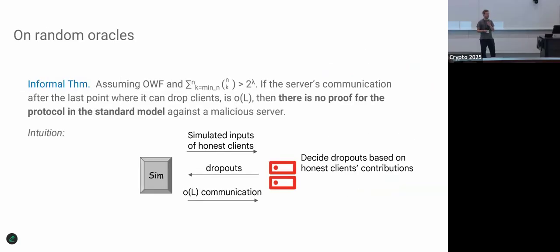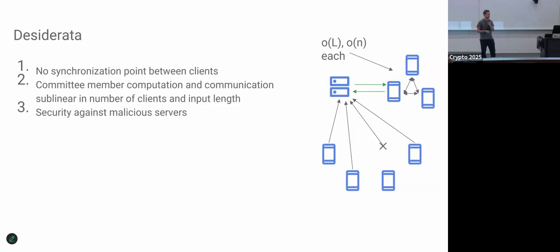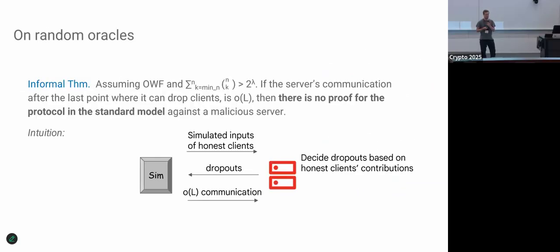First of all, one thought you might have is, is this even achievable? We have all these nice things that we would like to have. Can we even get them? It turns out that in the standard model, actually we cannot. Because in the Willow paper, we have a proof that if we assume one-way functions and some tolerated amount of dropouts, so we're not aggregating all the clients or none of the clients, then we cannot prove in the standard model that the protocol can be securely instantiated.